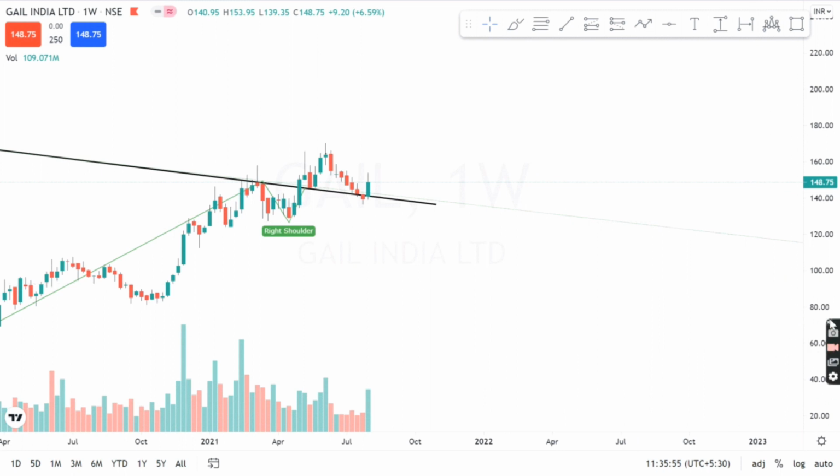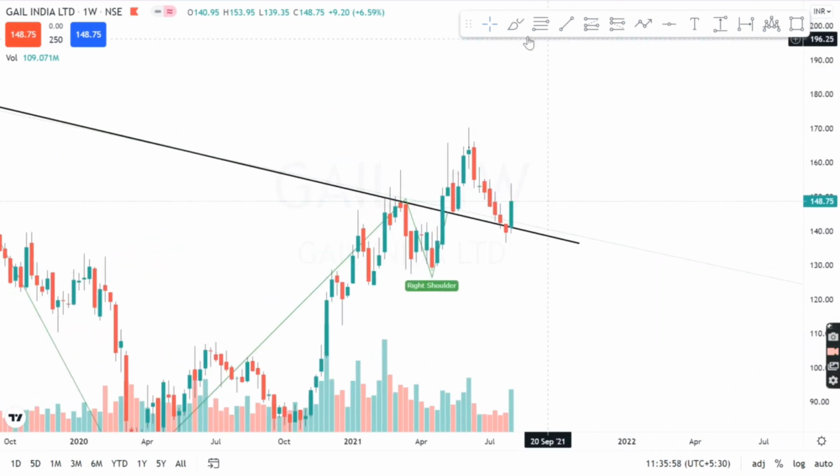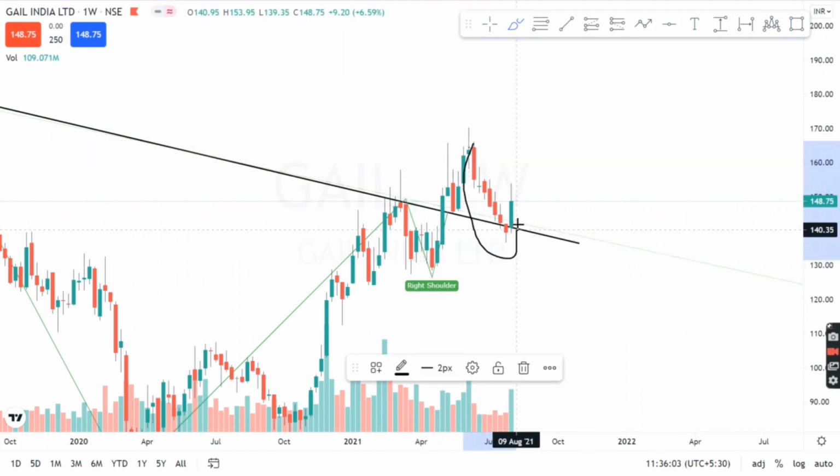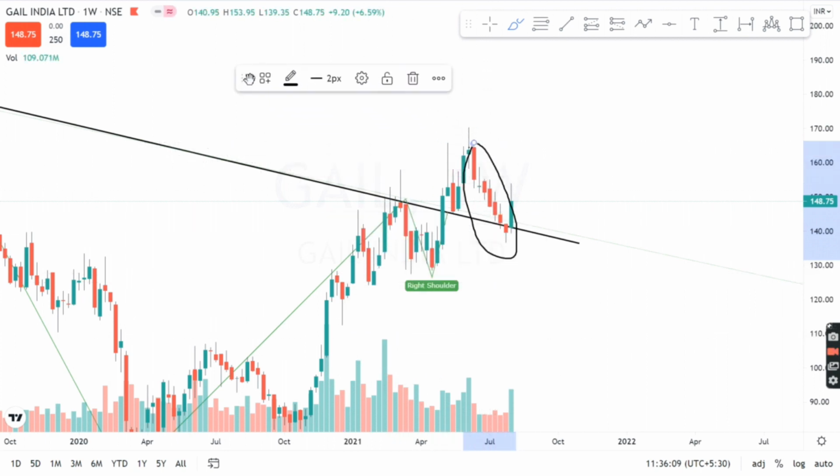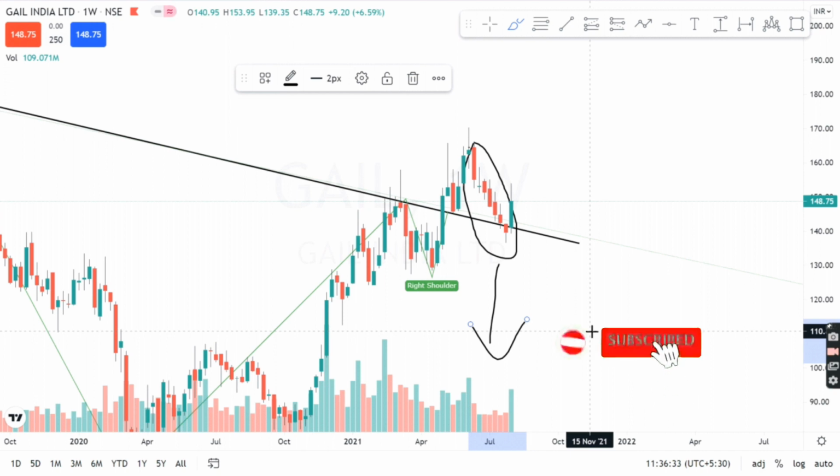If you notice one thing here, guys: after giving the breakout, the stock moved up, and for more than a month the stock has been coming down and was in a downtrend. But also notice the volume: the volume of the red candles which GAIL India has formed is quite low, so there is no major sell off. That's a good thing, and we can see that the selling pressure is decreasing, and whenever a green candle is formed, the buying pressure can be seen with great volumes.